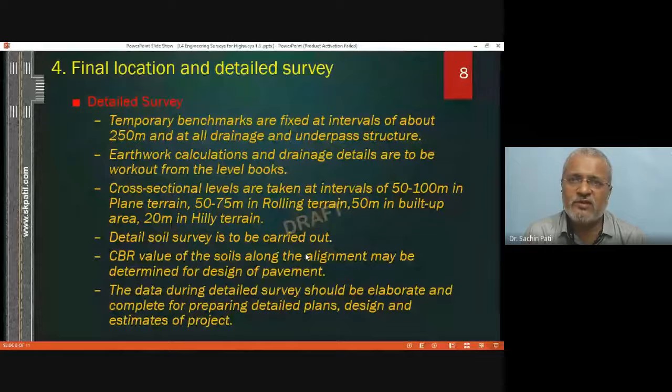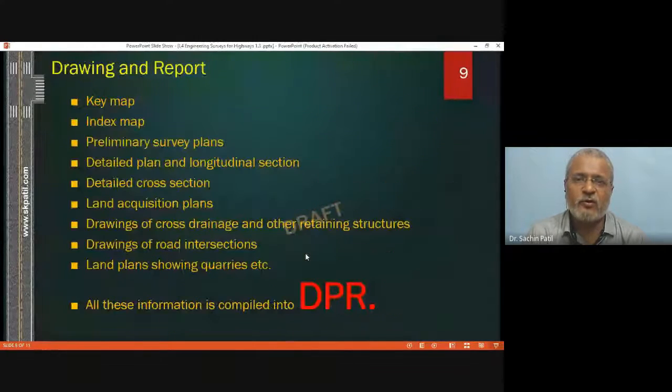So that means with the help of these individual parameter points, you will be able to take levels up to an accuracy of 5 millimeters. So with the help of these levels, you will be able to find out the amount of cutting and filling required on the ground. So when all these readings are compiled, you will be getting different information.